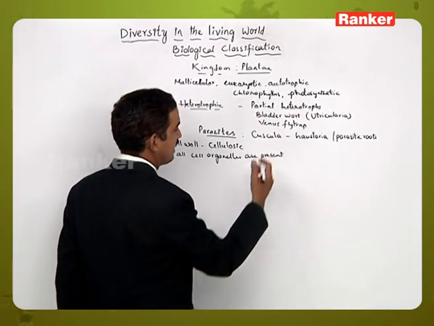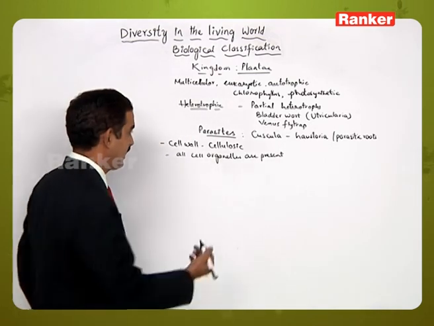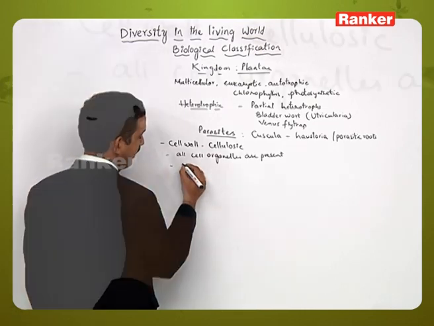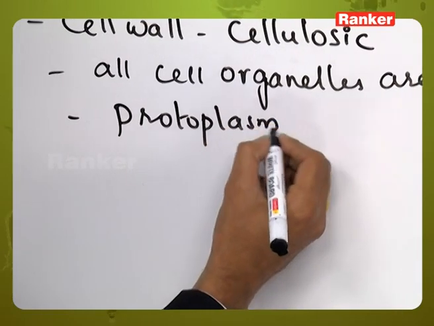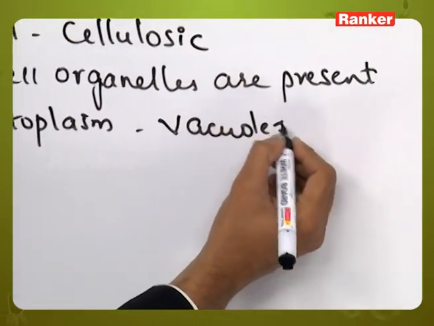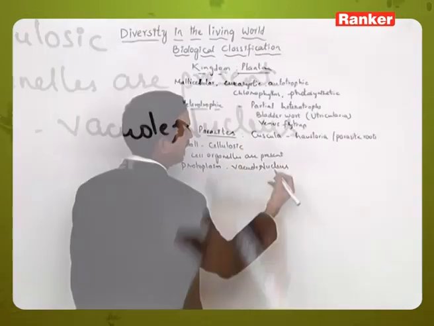Exceptionally, in some of the members they are not very prominent, and they have protoplasm with a vacuole and nucleus in their organization.